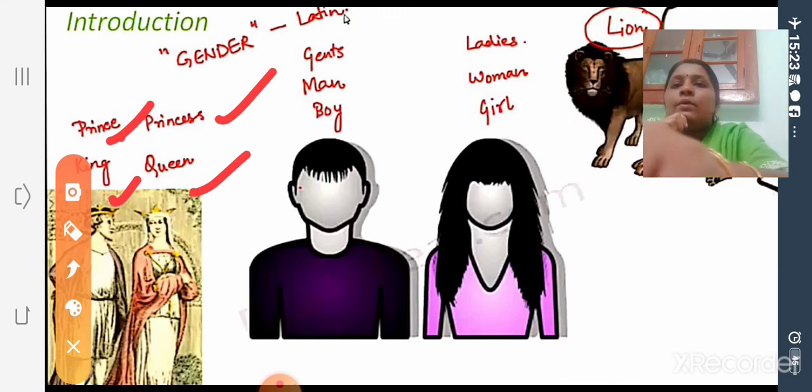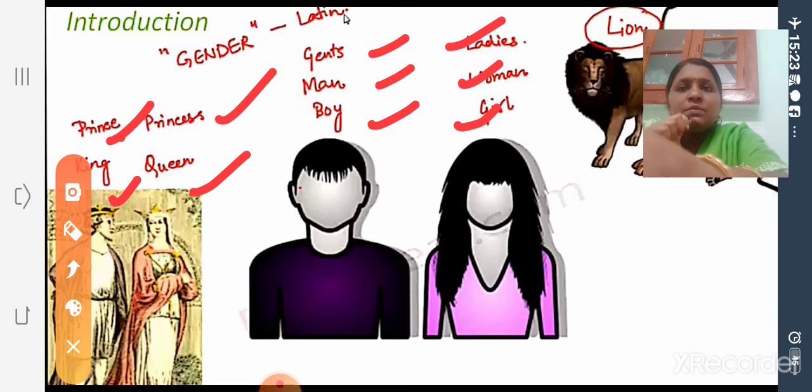Similarly, look at here: boy, girl, man, woman, gents, ladies. Gents means gentlemen. All these male genders have female counterparts.